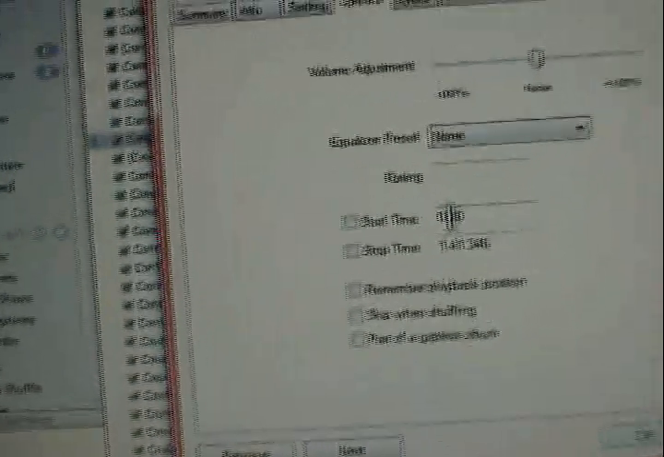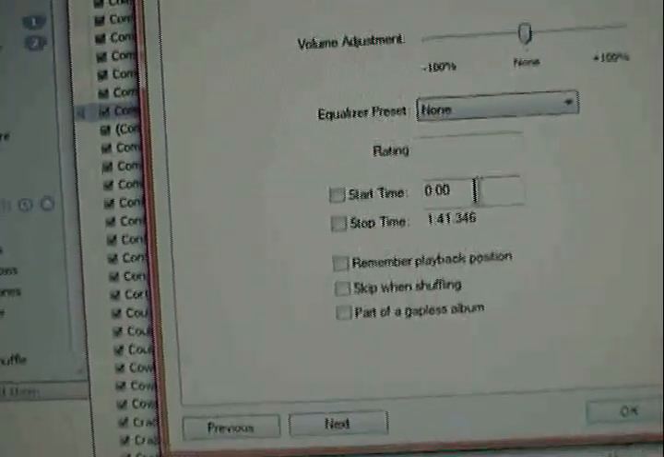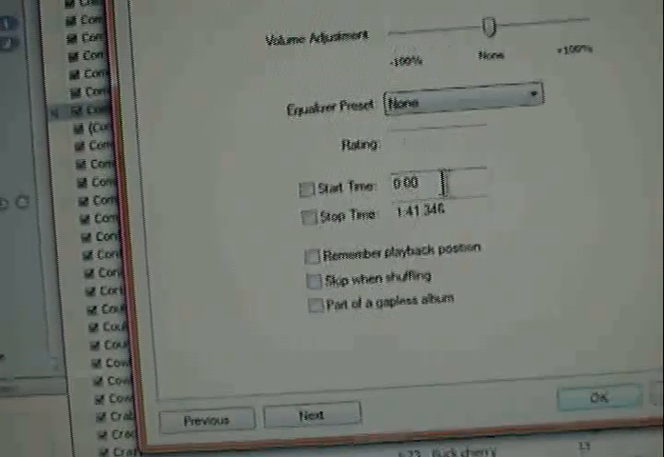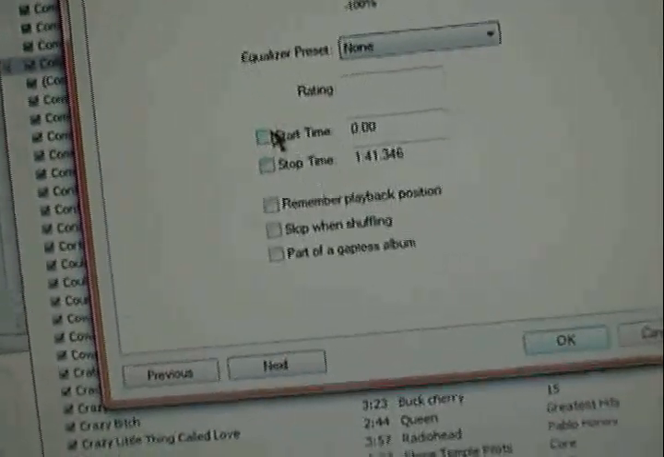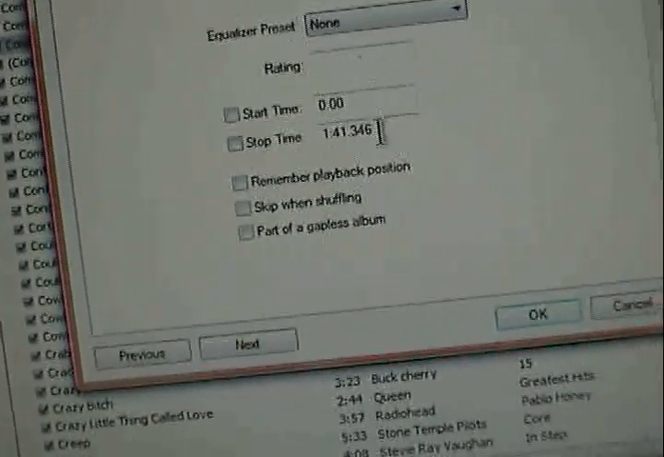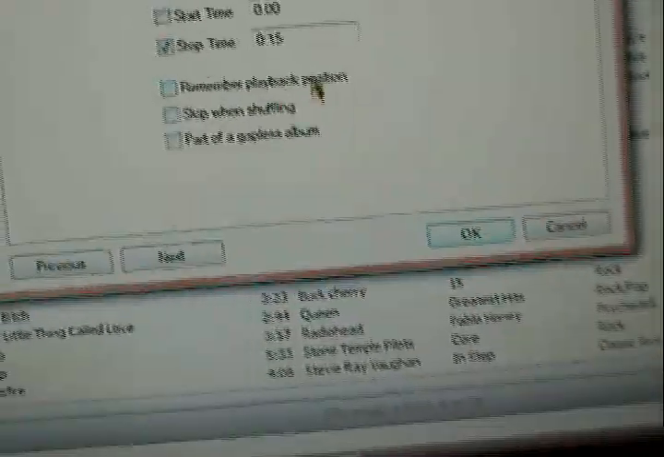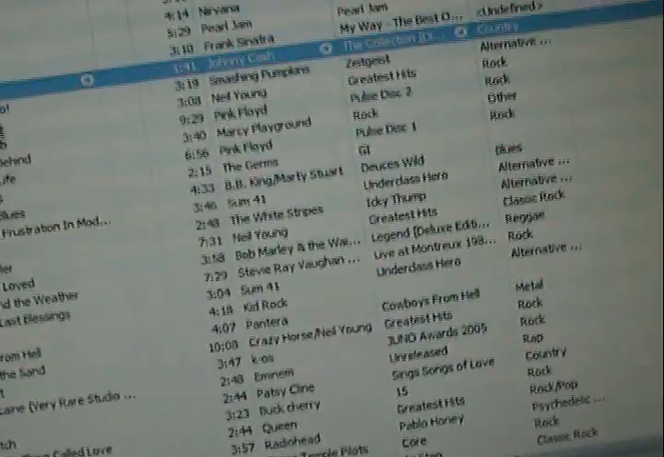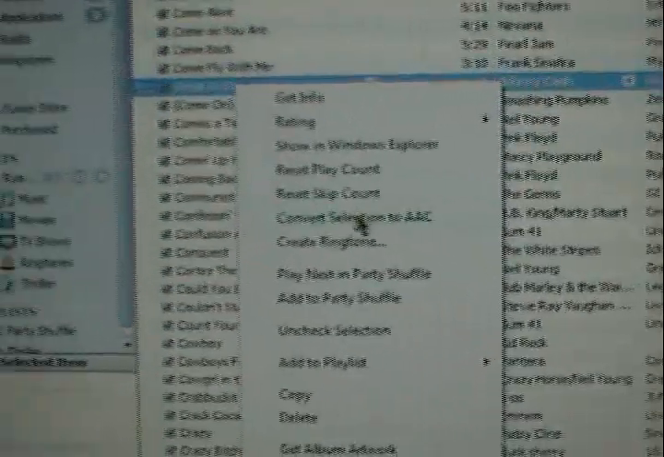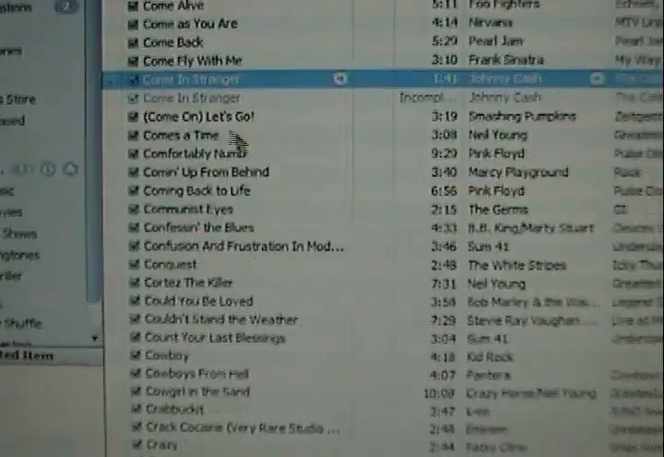Now it says Start Time, which here will always be default 0, which means it starts at the start of the song. But say you want it to be a 15-second ringtone, so you type in 0, colon, or whatever you call it, 15. So it's going to make it a 15-second song, even though it's not AAC. Then you convert selection to AAC.